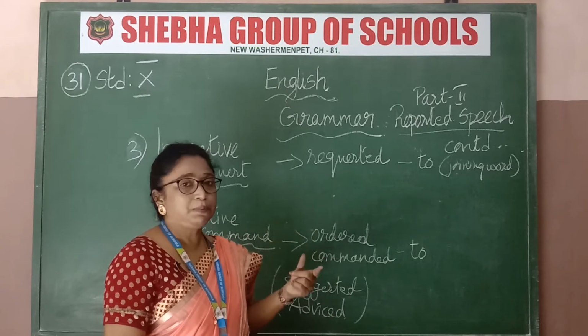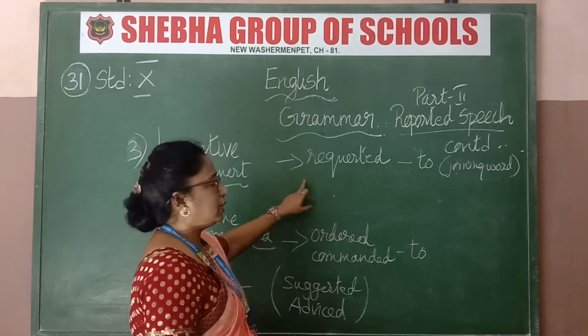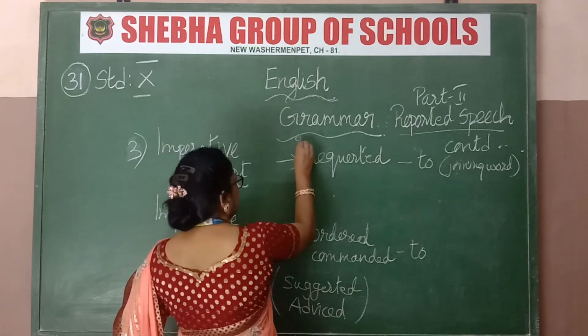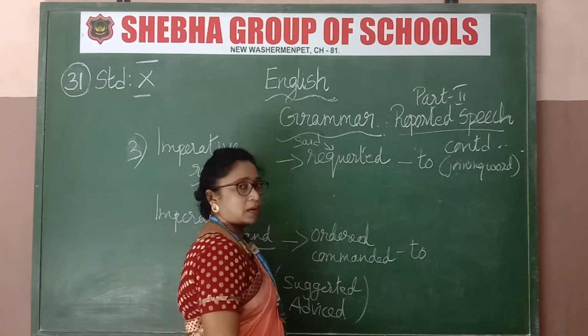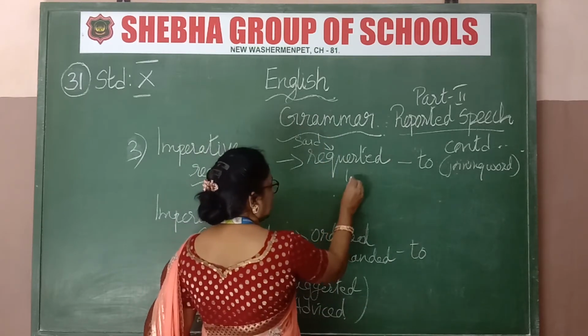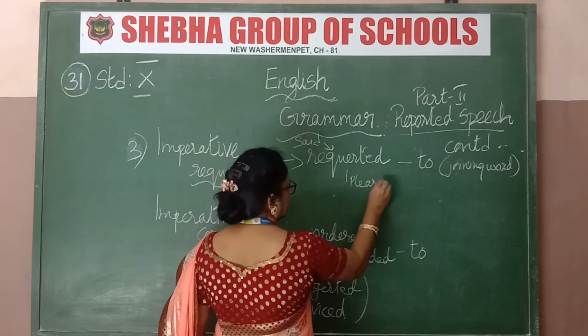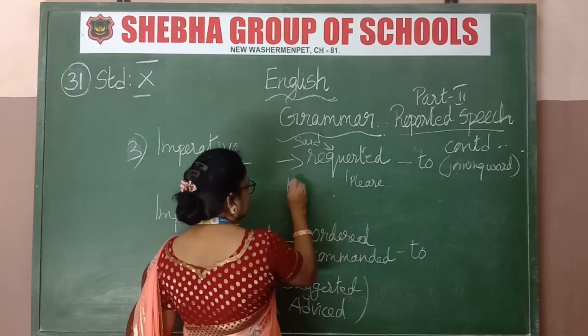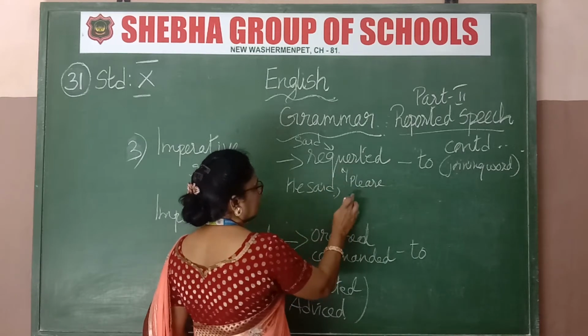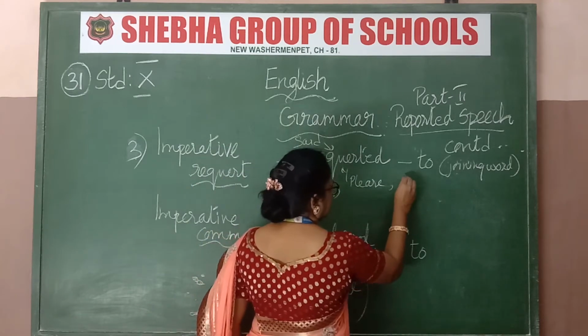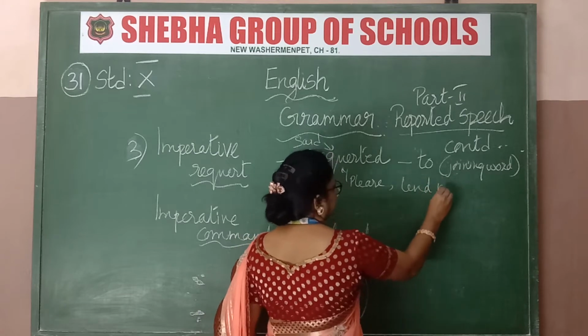You see that please itself automatically changes the reporting verb. The word said will change into requested. How do you see that it is a request? When you see please. In the sentence, he said, comma, open quotes, please lend me some money.